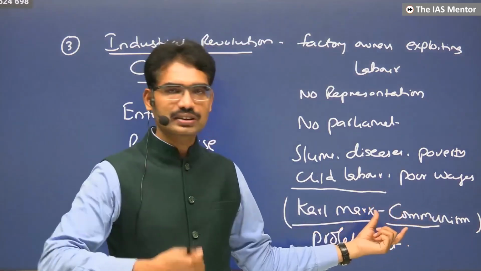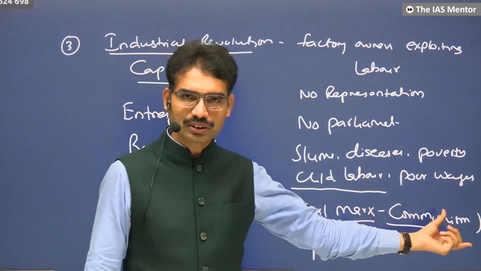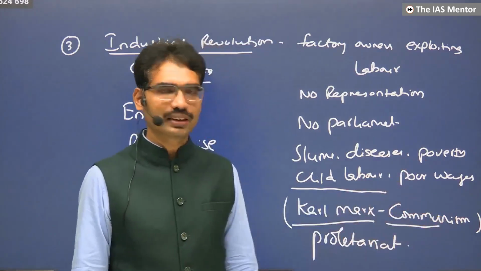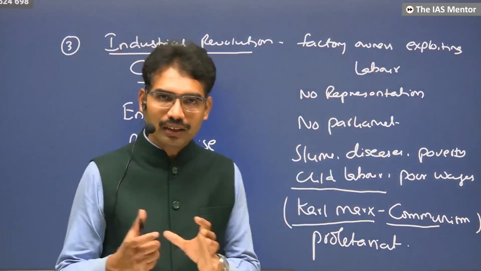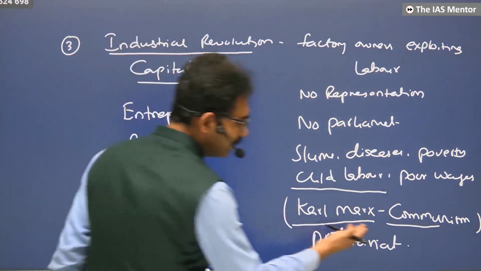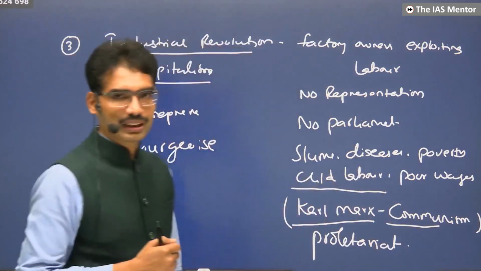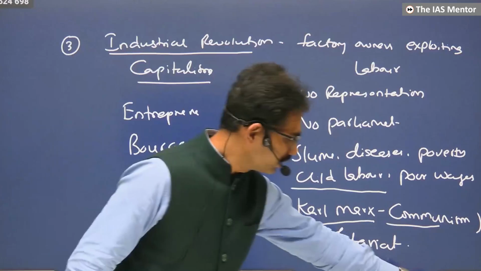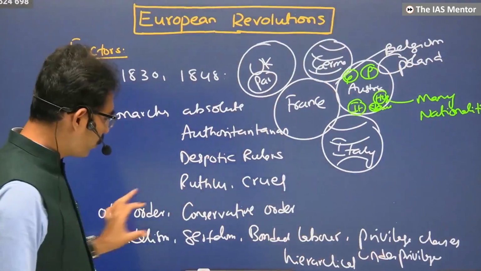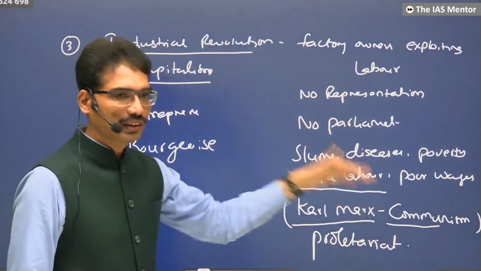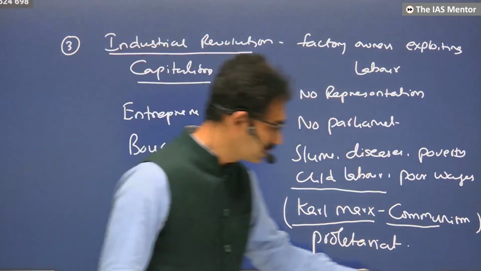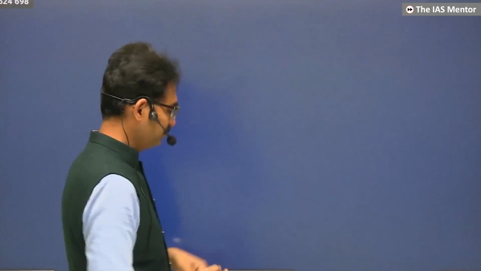That, for the first time in human history, happened in the Russian Revolution. That is going to happen in 1917, the Russian Revolution. They are going to overthrow this order. Now, this is how you see the revolutionary ideals emerging. These are the factors. This is the political situation: the old conservative order is there. With the industrial revolution, a new kind of social problems is also emerging. That's why people showed their anger, bursting out in 1830 and 1848.